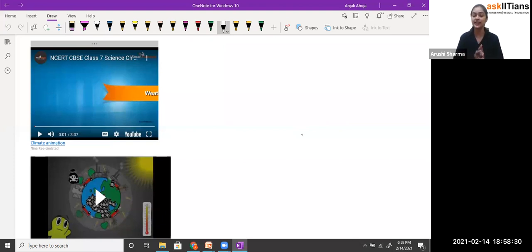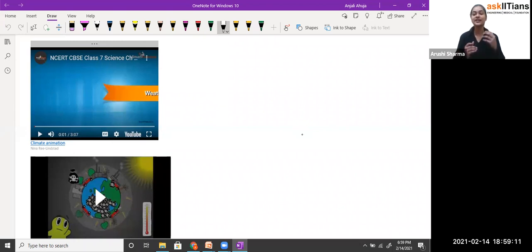So we can't say that weather exists for a very long period of time. Weather is changing over a short period of time, and we don't have any idea how it is going to change. On a daily basis we check the atmospheric condition, what would be the maximum and minimum temperature. We have special thermometers, which help us to check the maximum and minimum temperature of that place on a daily basis. And all these weather changes depend upon the sun.